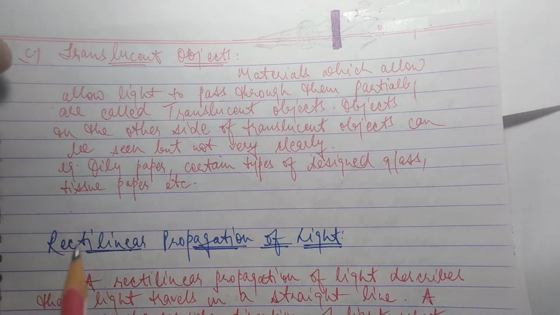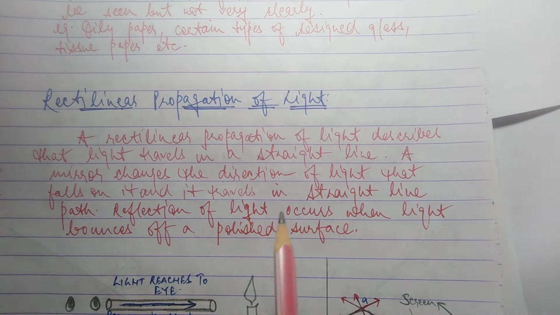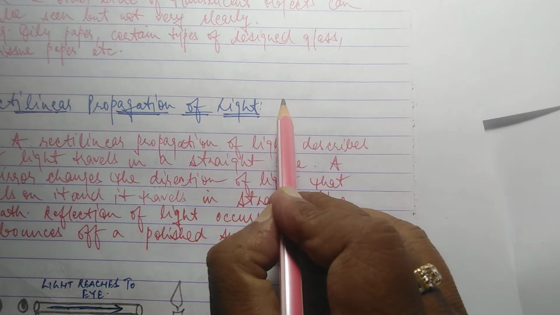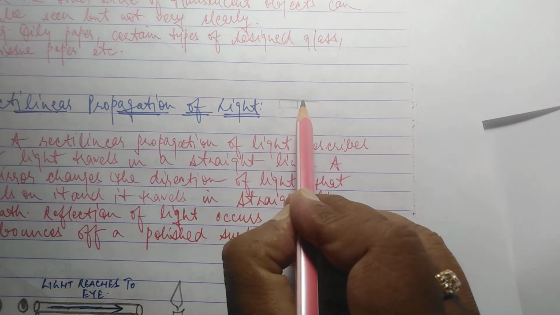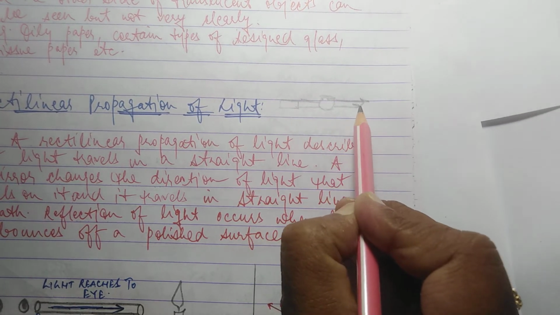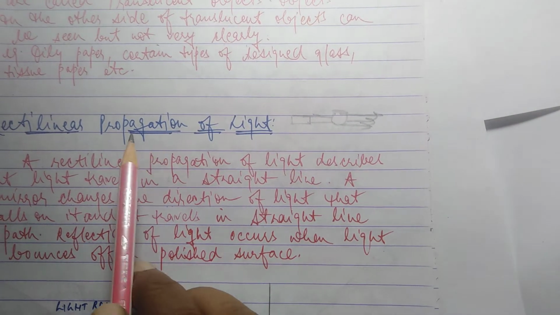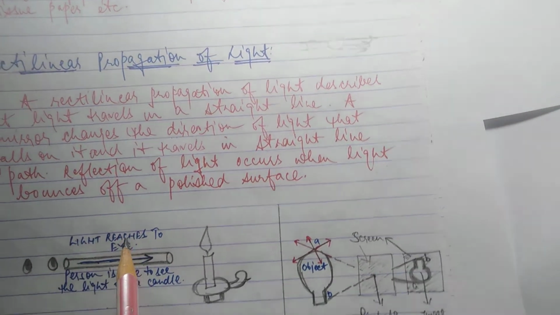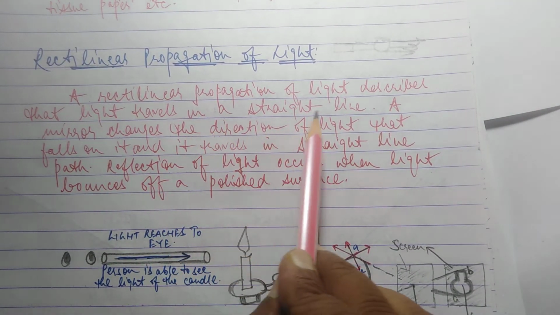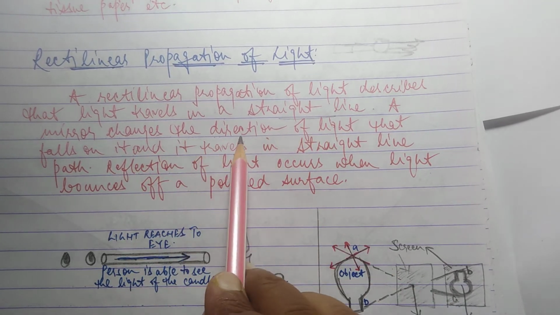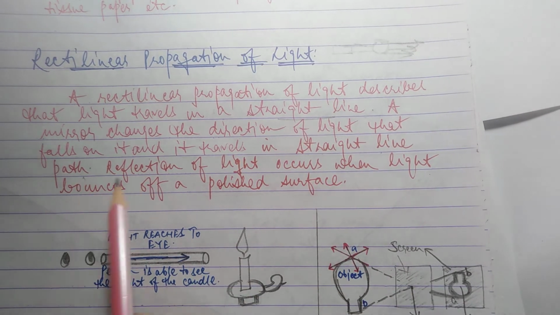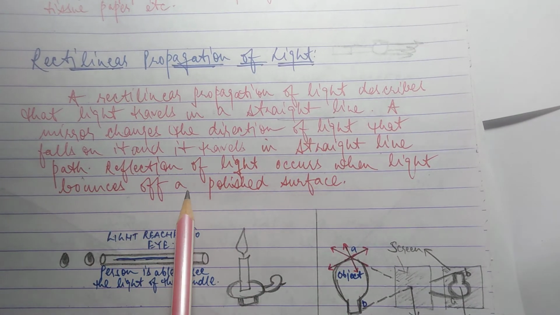Now rectilinear propagation of light. If we have a torch and we are focusing the light, suppose this is a torch, then the light that comes out will go straight. Light always goes straight. It is called rectilinear, meaning in a straight line. Rectilinear propagation of light describes that light travels in a straight line. A mirror changes the direction of light that falls on it and it travels in a straight line path. Reflection of light occurs when light bounces off a polished surface.